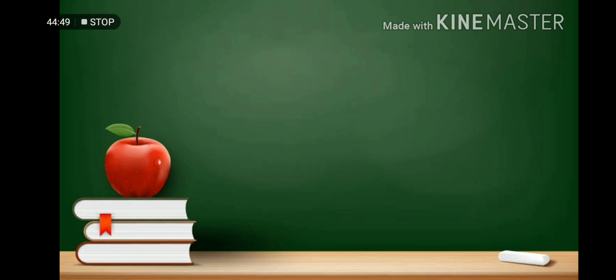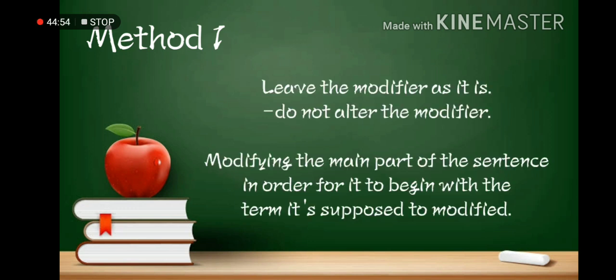So we have two methods in fixing dangling modifier. First method is leave the modifier as it is, or do not alter the modifier. Next is modifying the main part of the sentence in order for it to begin with the term it's supposed to modify.